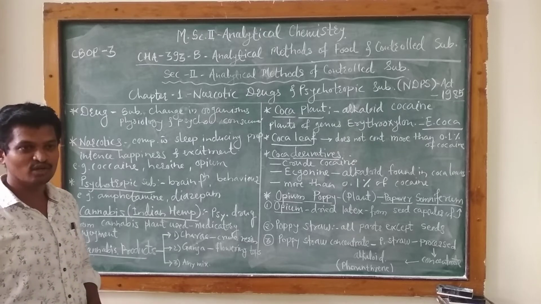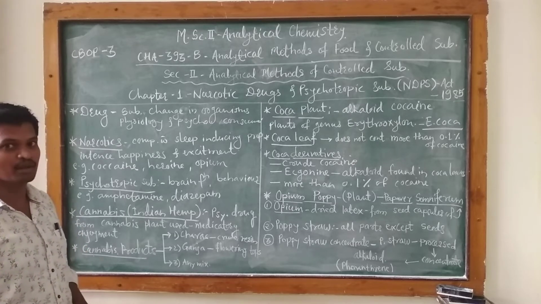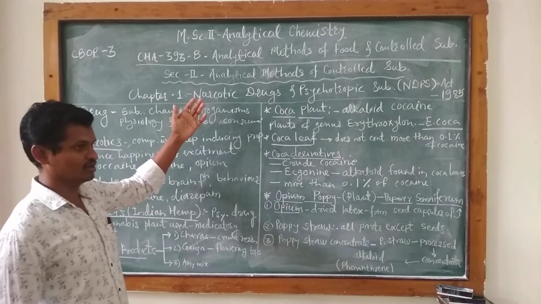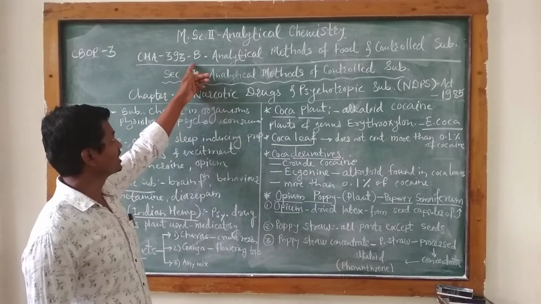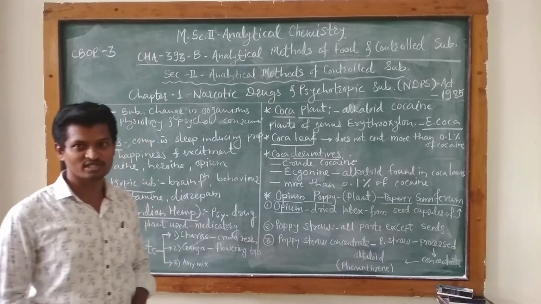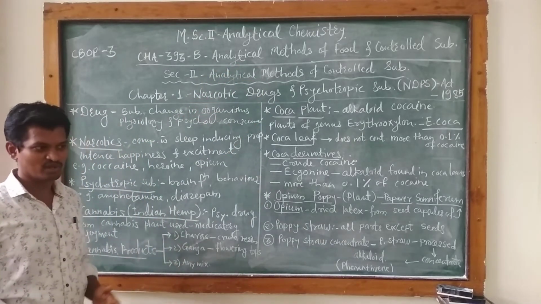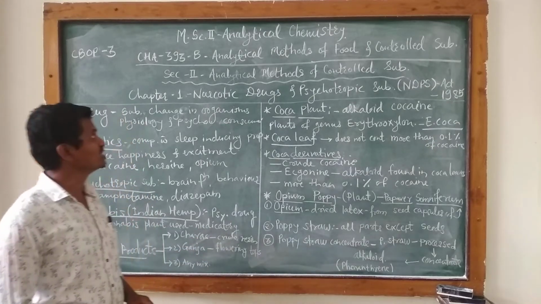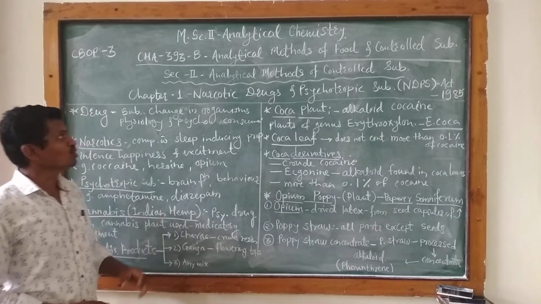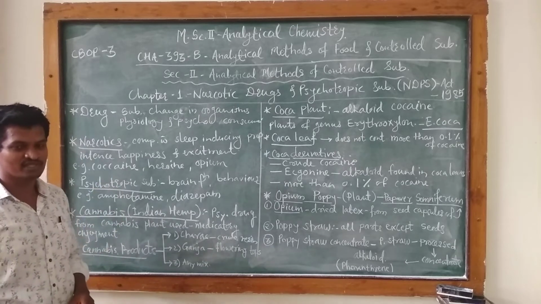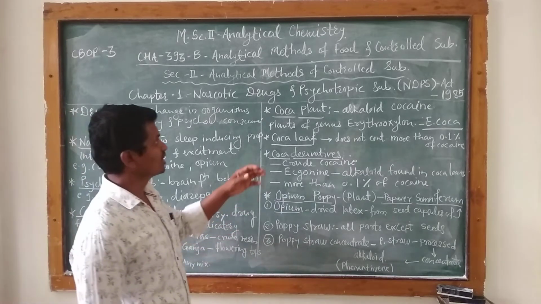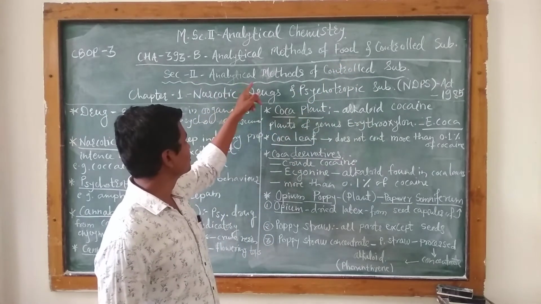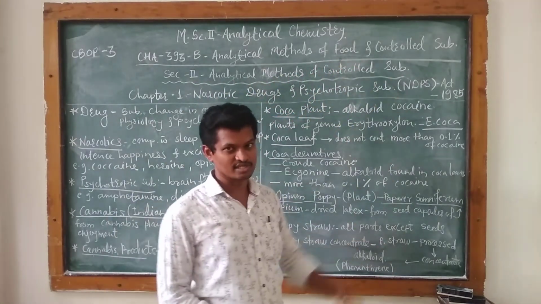There are again two options, number A and number B. So we have opted the B paper, that is analytical methods of food and controlled substances. Okay, most of the colleges from our university have selected the paper B from CH 393. So there are two sections. The first section is related to food chemistry, and the second section is related to the controlled substances.